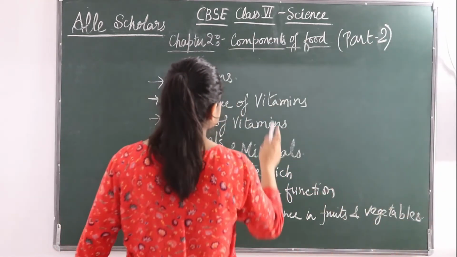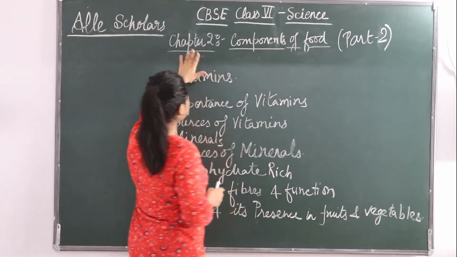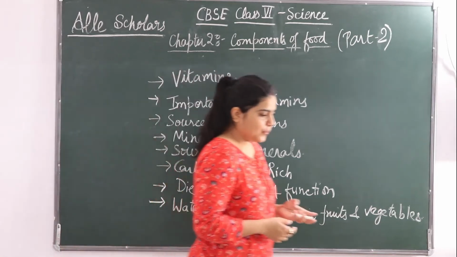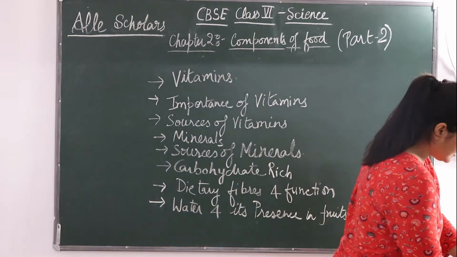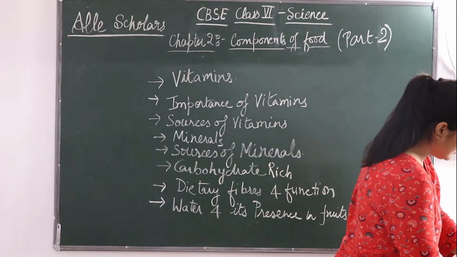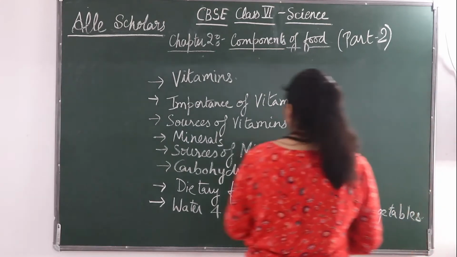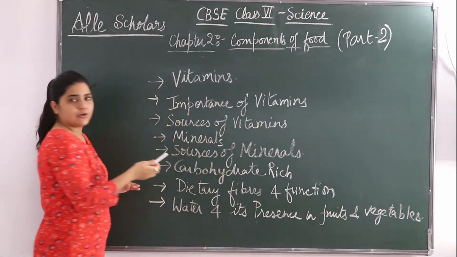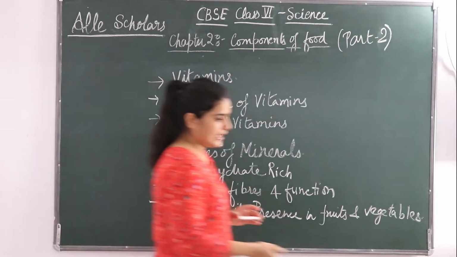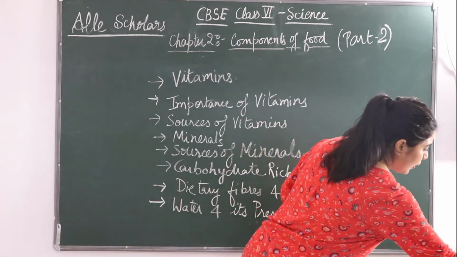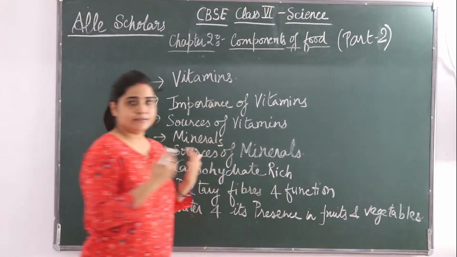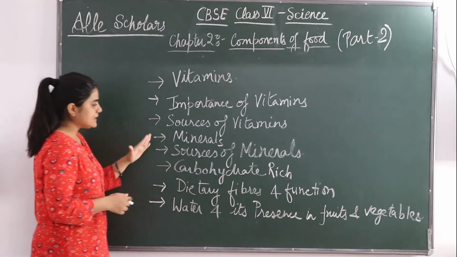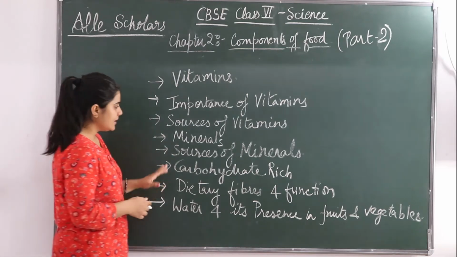So today I will be taking the second part of the second chapter from class 6 science, that is the components of food. In this chapter we are going to study about vitamins. Then we will see the importance of vitamins, and the different sources from which our body can get vitamins. Then we will study about minerals and again the sources of minerals.